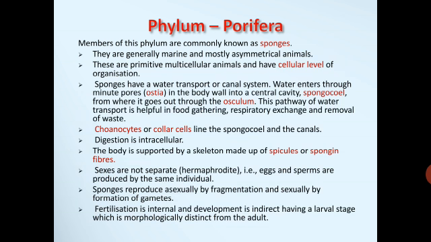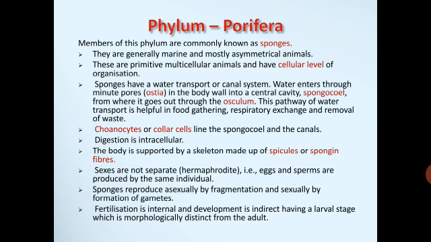Please remember, these characters will be asked for about 5 marks. Any phylum may be asked, so please be perfect with the characters. Remember the important characters here. They are marine, asymmetrical animals, exhibiting cellular level of organization. They have a water canal system, with small minute pores called ostia. The central cavity is the spongocoel, and water goes out through the osculum, which is helpful in food gathering, respiratory exchange and removal of waste.